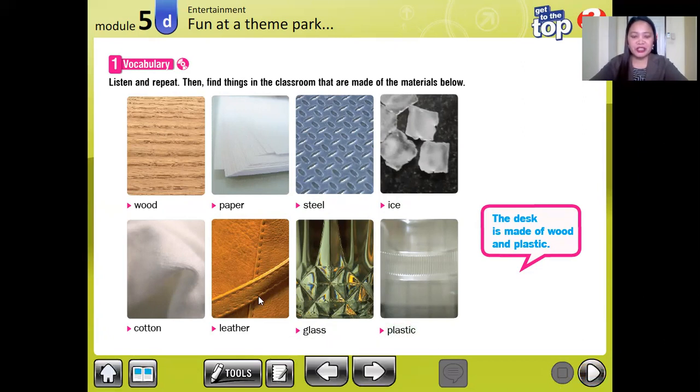All right, so we have 5D, kinds of materials and things made of these materials. So in your room or at home, you can tell me anything that is made of these materials.